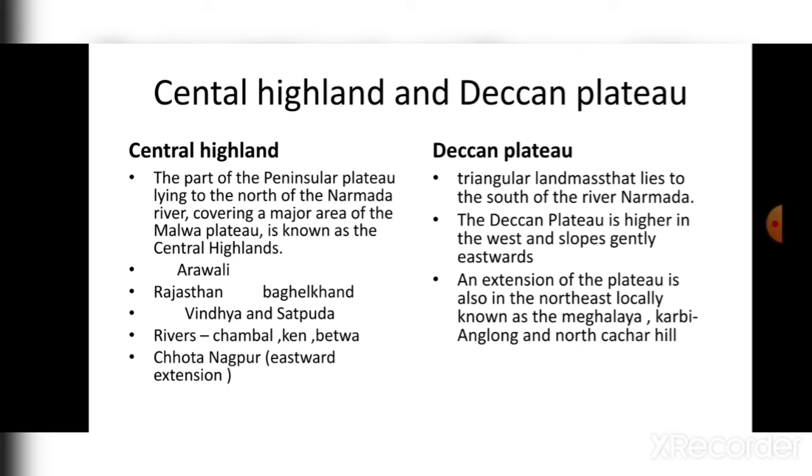An extension of the plateau is also in the northeast, locally known as Meghalaya, Karbi Anglong, and North Cachar Hills. The Deccan Plateau's extension in the northeastern state is known as Meghalaya. I will show you this in the picture. That is known as Karbi Anglong and North Cachar Hills. And last, the Meghalaya has some prominent hills like Garo, Khasi, Jaintia.